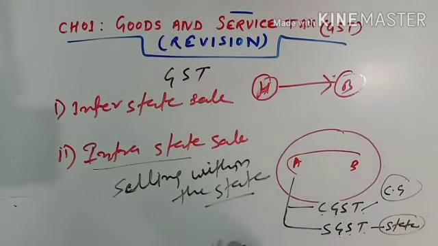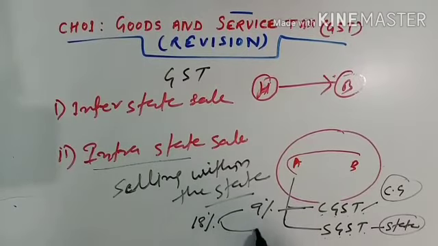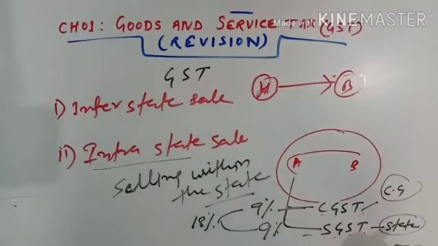Okay, now how is it divided? It is divided equally. If 18% tax is given, then 9% goes to CGST and the other 9% goes to SGST. So the entire tax is divided into two parts. One half goes to the central government, and the other half goes to the state government.